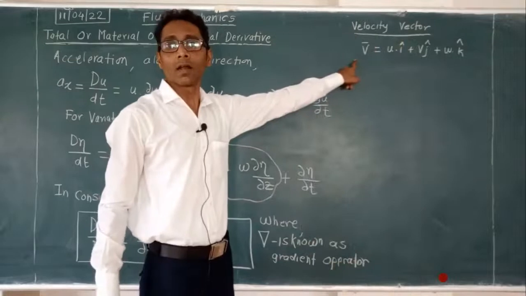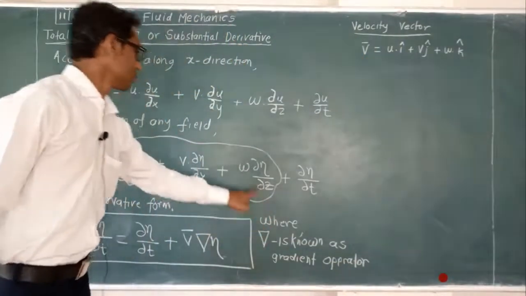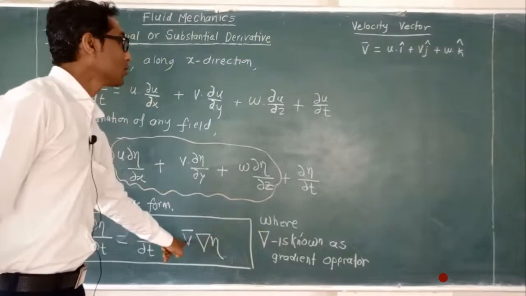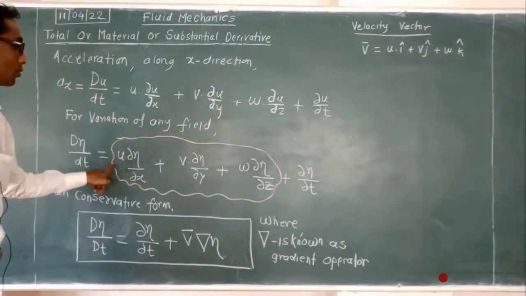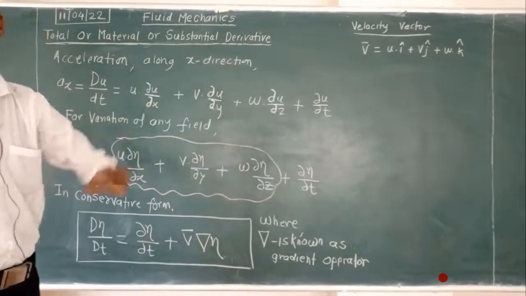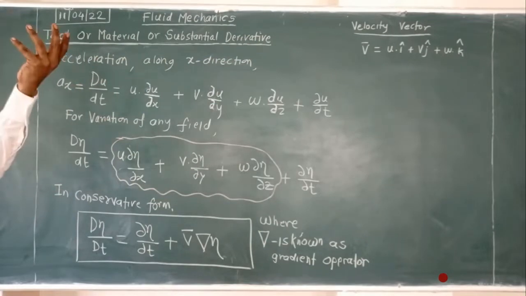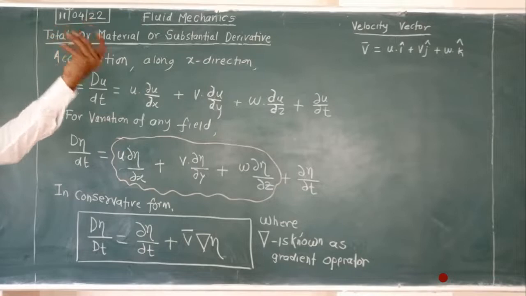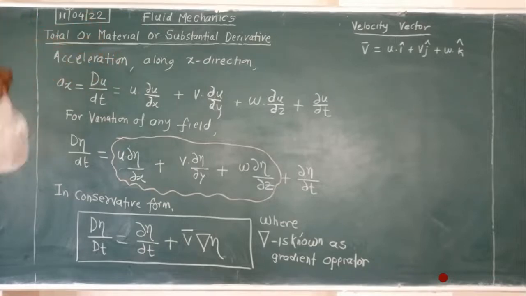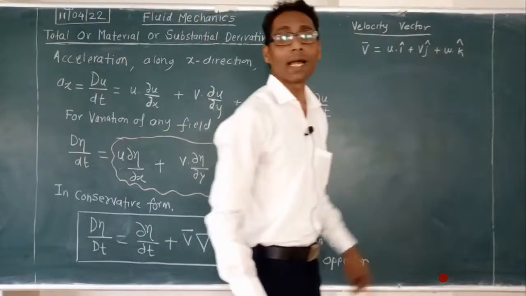This v bar that we have taken is for u, v and w velocities. I, j, k with the hat are unit vectors, and the summation of these is in vector form. That's why we write a hat at the head: i, j, k hat.